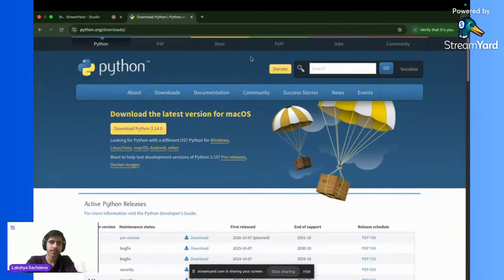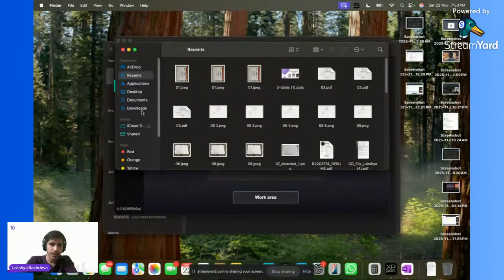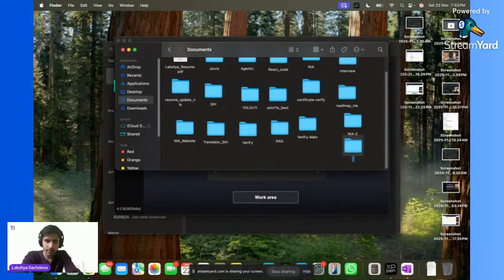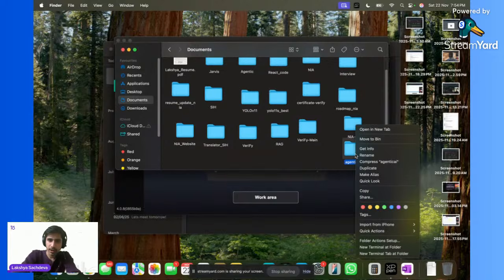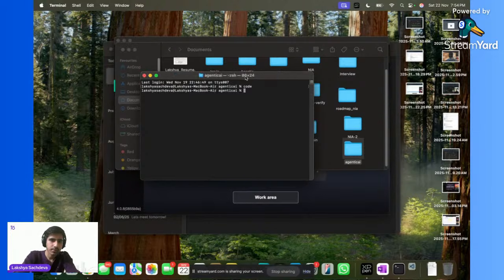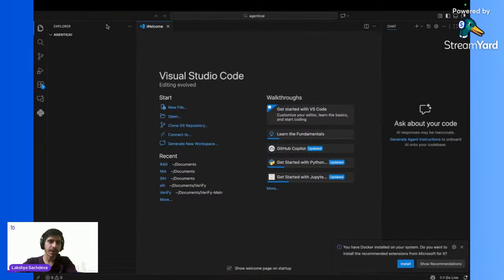Now, what's the next step? After installing Python, let's say I'm making a new folder. I'm giving it the name Agentic AI, and I'm going to open VS Code in this folder. Great. So I've created a folder with the name Agentic AI, and I've opened it in VS Code.